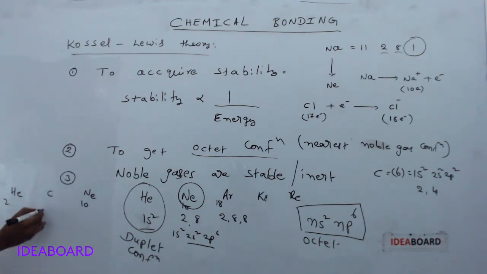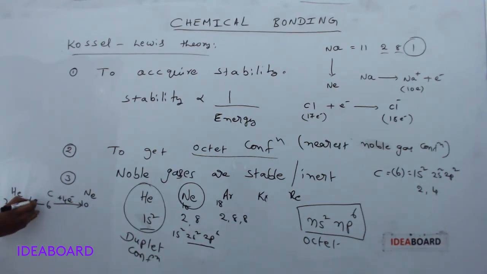What is the carbon atomic number? It is 6. So to convert it to neon, how many electrons are required? It requires 4 electrons; it gains 4 electrons. And to convert into helium, it loses 4 electrons.